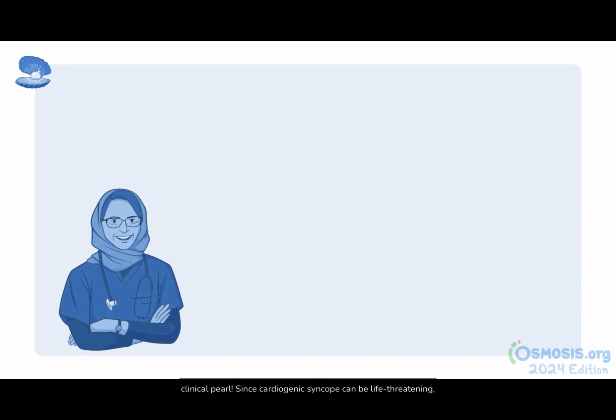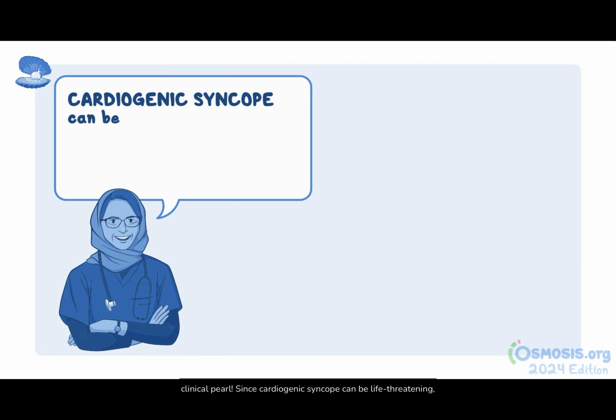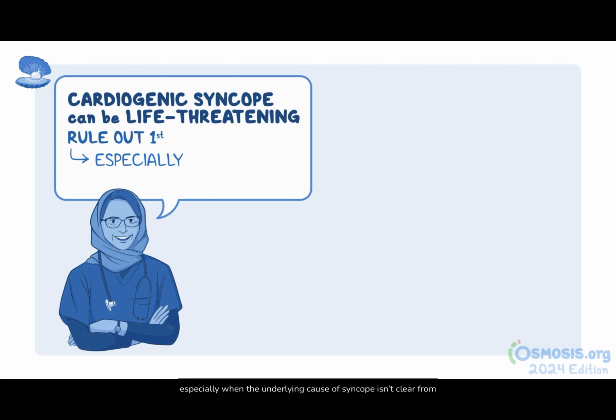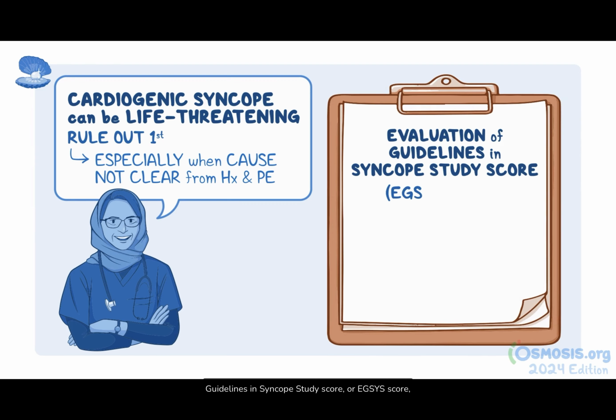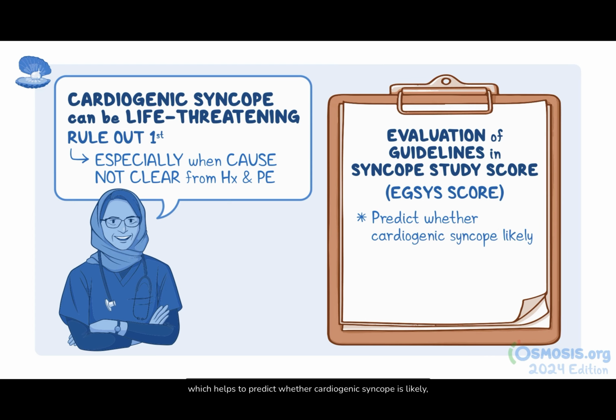Here's another clinical pearl. Since cardiogenic syncope can be life-threatening, you should rule out cardiogenic causes first, especially when the underlying cause of syncope isn't clear from the history and physical exam. There are several risk prediction scores that help determine which patients need closer observation and further cardiac testing. One such score is the Evaluation of Guidelines in Syncope Study Score, or EGSYS score, which helps to predict whether cardiogenic syncope is likely and the risk of mortality at 24 months.